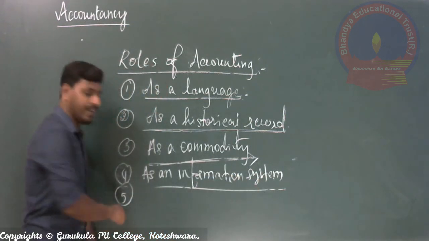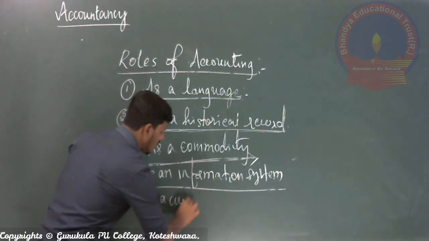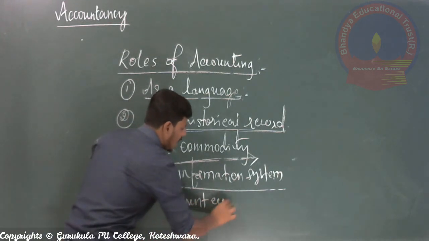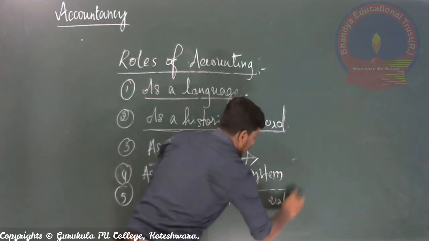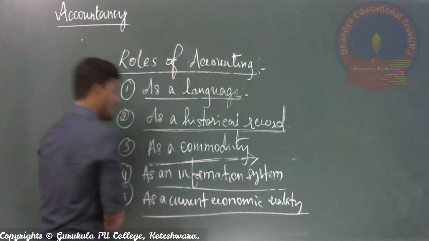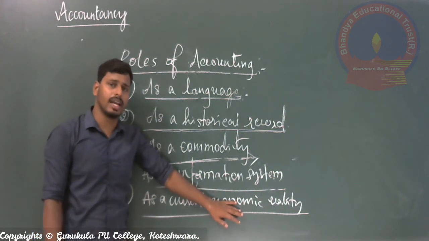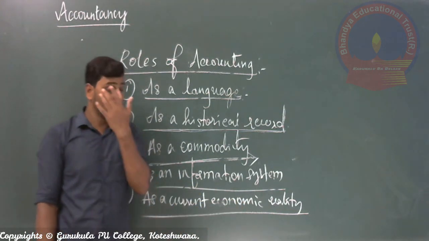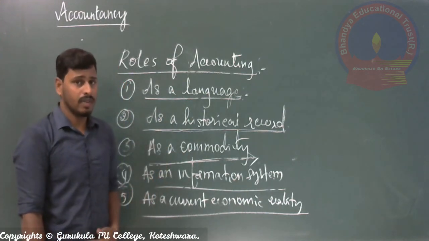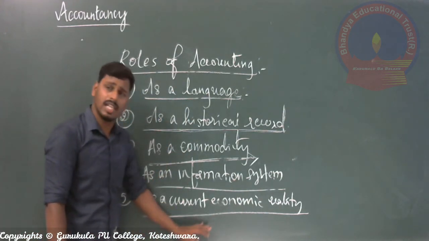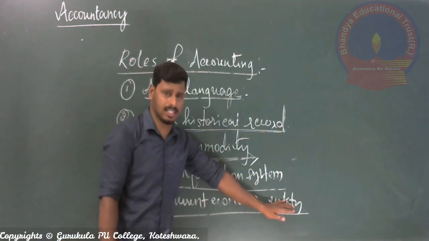Next, number five is as a current economic reality. As I told in the beginning, there are many users connected with the accounting activities of the business concern, and they must know the economic reality of the business concern.